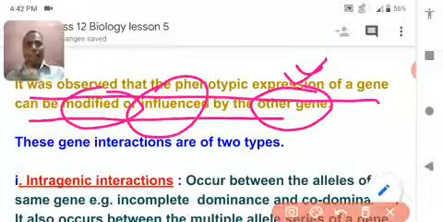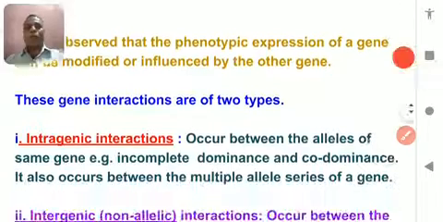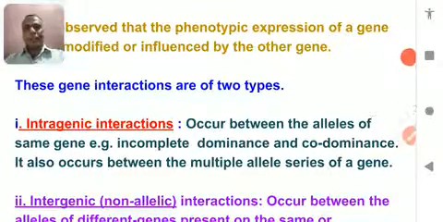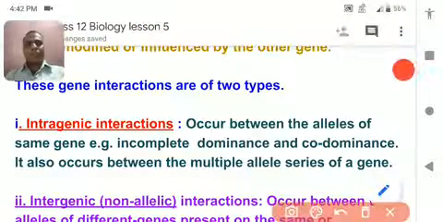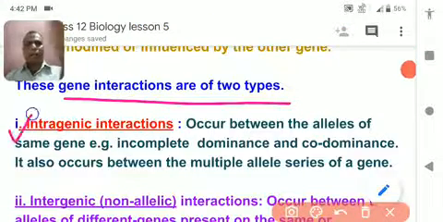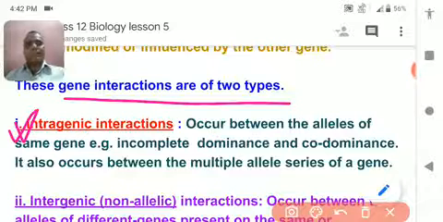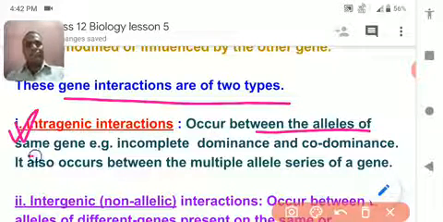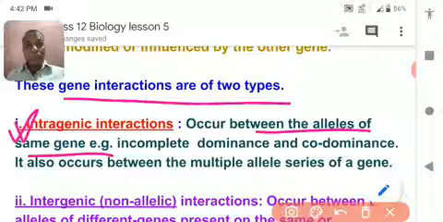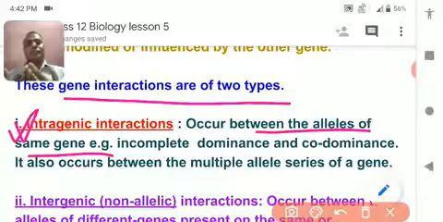There are two kinds of interaction between genes which cause differences in phenotypic expression. One is intragenic interaction, meaning the same gene and same alleles show a different kind of expression from the one that would be produced in the F1 progeny according to Mendel's law.